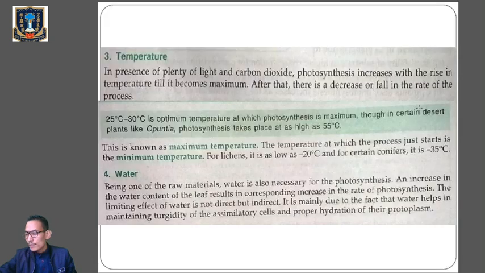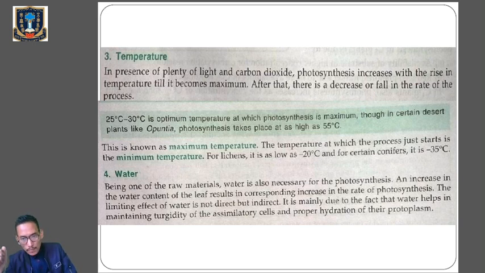Now let's talk about the next factor, temperature. In the presence of light and carbon dioxide, photosynthesis increases with the rise in temperature till it becomes maximum, because beyond the point of maximum the process will stop. Okay, so in the presence of plenty of light and carbon dioxide, photosynthesis will increase with the rise in temperature till it becomes maximum. After that, the rate of photosynthesis will fall. The optimum temperature is between 25 degrees Celsius and 30 degrees Celsius, where we will find the best rate of photosynthesis.